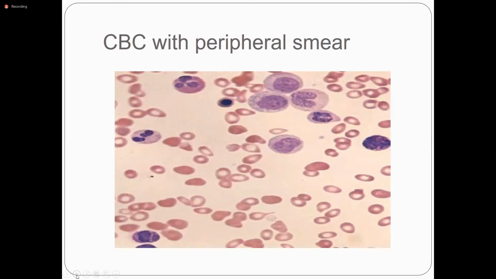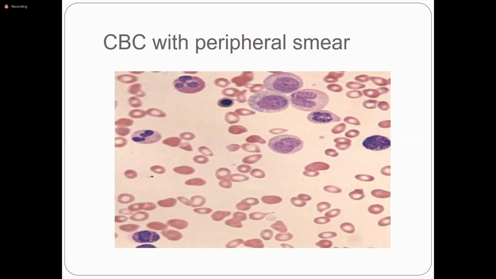Okay, this is the CBC with the peripheral smear showing teardrop RBCs. This is a specific, classical feature that can be seen in myelofibrosis. Teardrop RBCs are due to the marrow fibrosis, and these are the myelocytes and the nucleated red cells. What is the meaning of these two cells when they come into the peripheral blood?